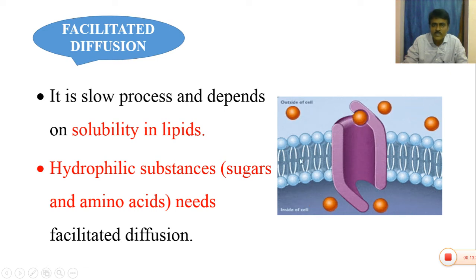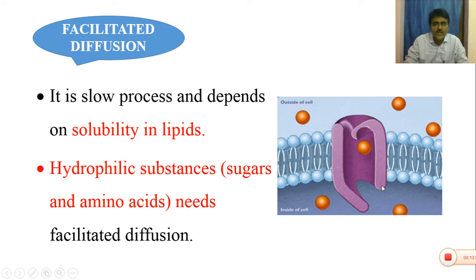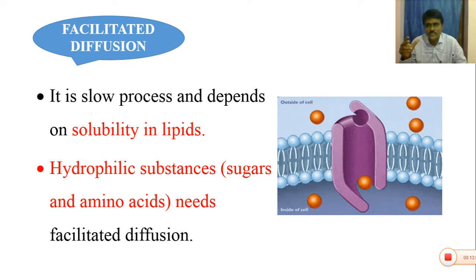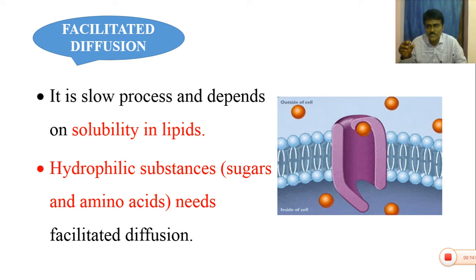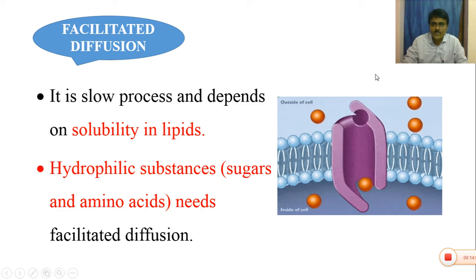The diffusion is facilitated by the special porin molecules. These porins are present in the cell membranes. They may be aquaporins. Generally they can be distributed in the membranes of mitochondria, chloroplasts, and vacuoles, which also have special protein molecules. They are called porins. It is a very slow process, and it depends on the solubility in lipid molecules.